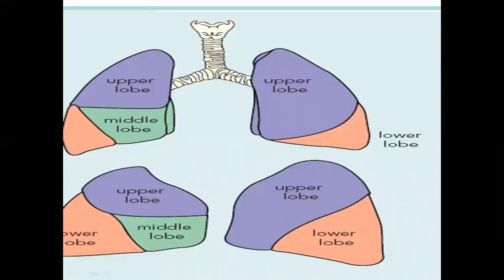Here you will see the upper lobe, middle lobe and lower lobe on the right, but on the left only the upper lobe and lower lobe are present in the lungs.